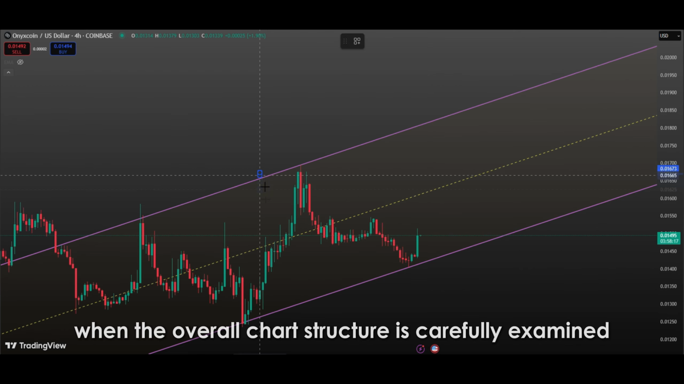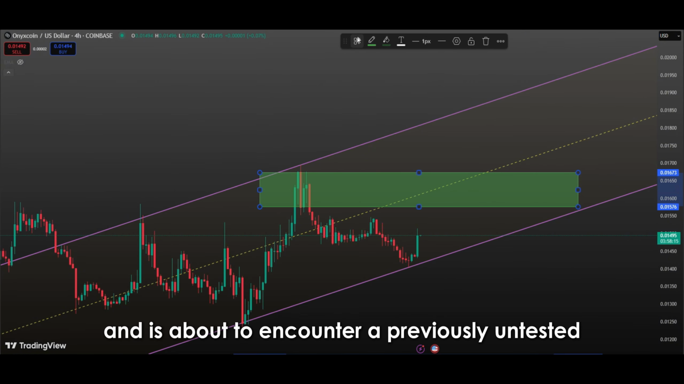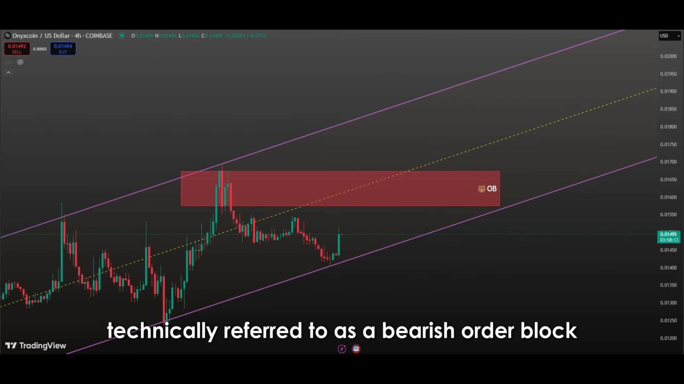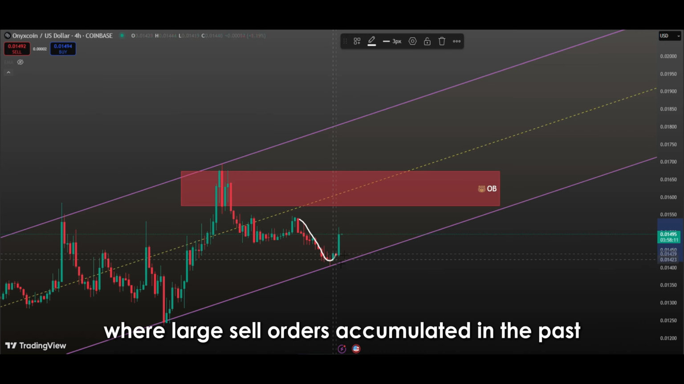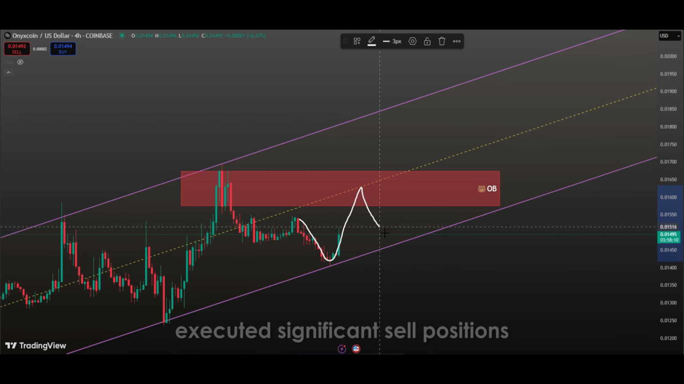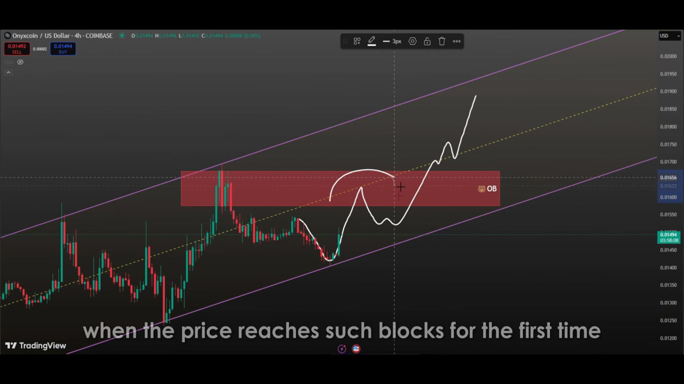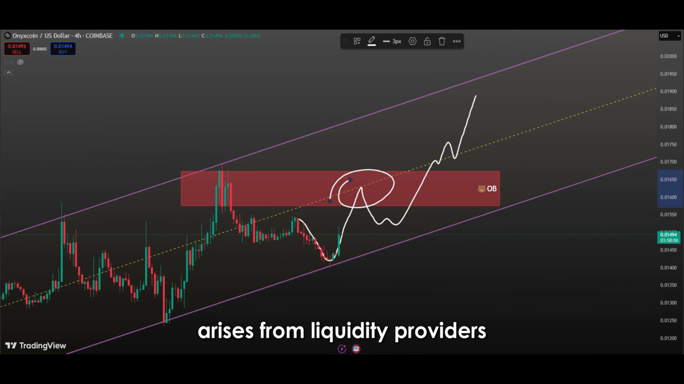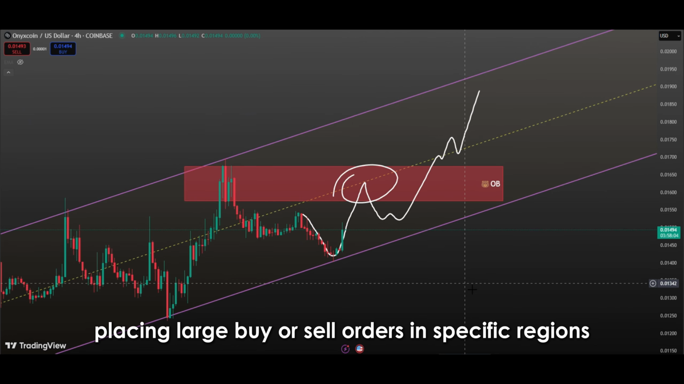Stay tuned. When the overall chart structure is carefully examined, it is apparent that the price has been moving upward and is about to encounter a previously untested supply zone within the current market structure, technically referred to as a bearish order block. These types of zones are generally defined as areas where large sell orders accumulated in the past, where institutional players executed significant sell positions, and where the price reversed sharply downward. Therefore, when the price reaches such blocks for the first time, it is common for the area to act as a strong resistance. The concept of an order block arises from liquidity providers, namely institutional investors, placing large buy or sell orders in specific regions.